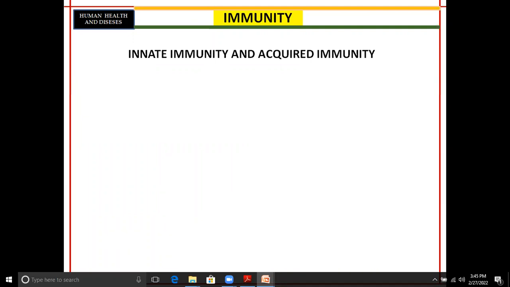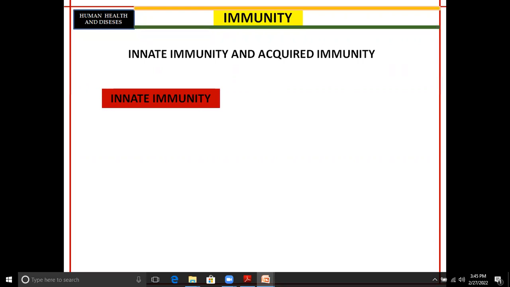Okay, innate immunity is the fighting of foreign material by using the first line of defense and second line of defense. It comprises different types of barriers like physical barriers, physiological barriers, cellular barriers, cytokine barriers, and the complement system. Then acquired immunity comprises two different types, that is active and passive acquired immunity. Then we will discuss in detail all these types of immunity.